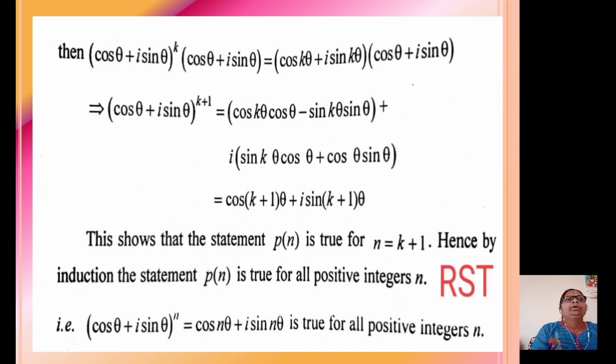So in this case 1 we prove that the theorem, that means the statement P(n), is true for all positive integers n. That is, (cos θ + i sin θ)^n equal to cos nθ + i sin nθ is true for all positive integers n. That means in case 1 we prove that (cos θ + i sin θ)^n equals cos nθ + i sin nθ is true for all positive integers n.